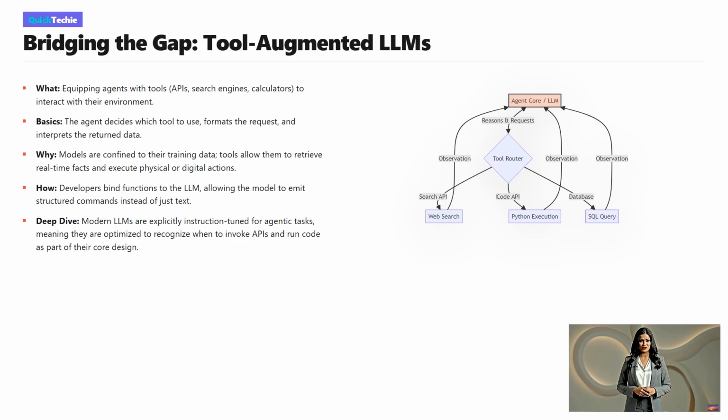This diagram illustrates the tool augmentation process. At the center is the agent core, powered by the LLM. When it encounters a knowledge gap, it sends a structured request to the tool router. The router dispatches this to the appropriate external system, be it a web search, a Python code execution environment, or a SQL database. These tools execute the command and return an observation back to the agent core.